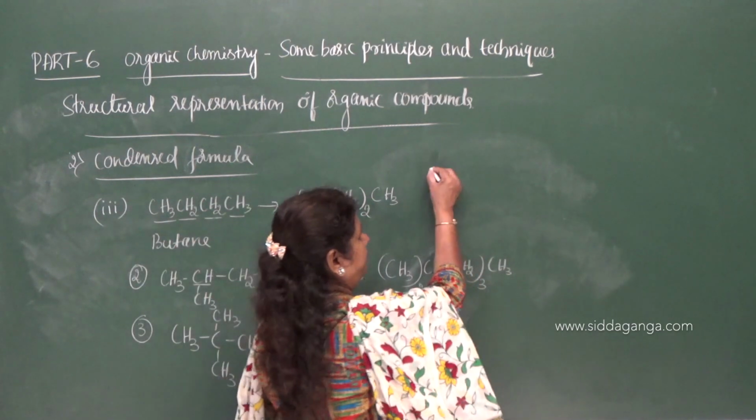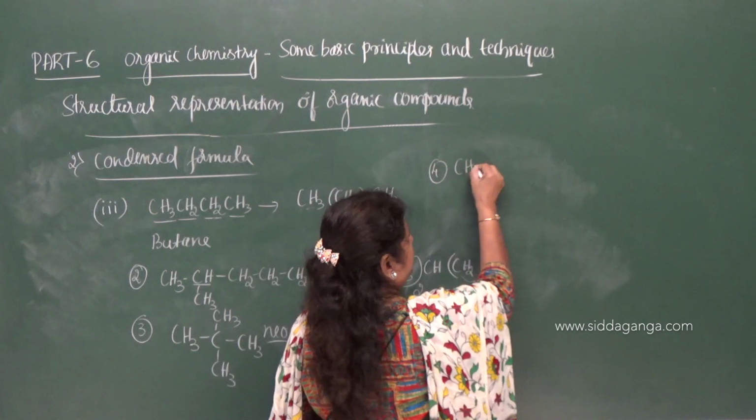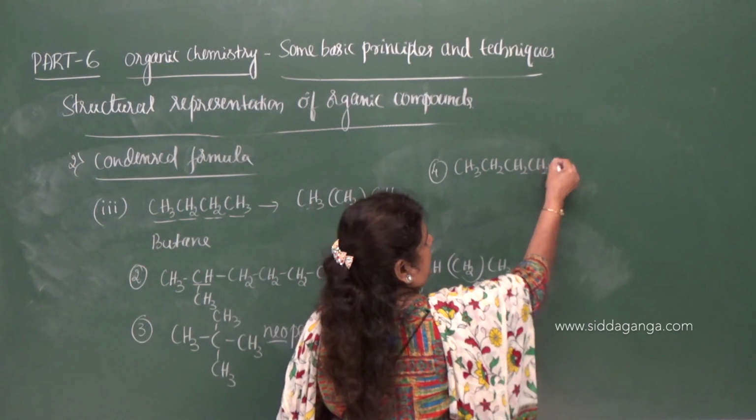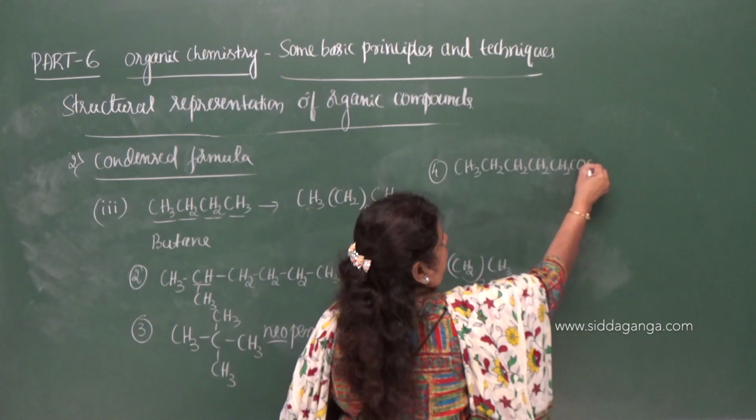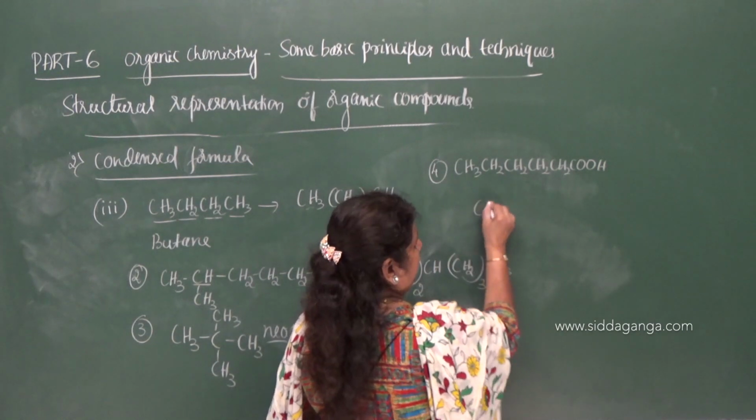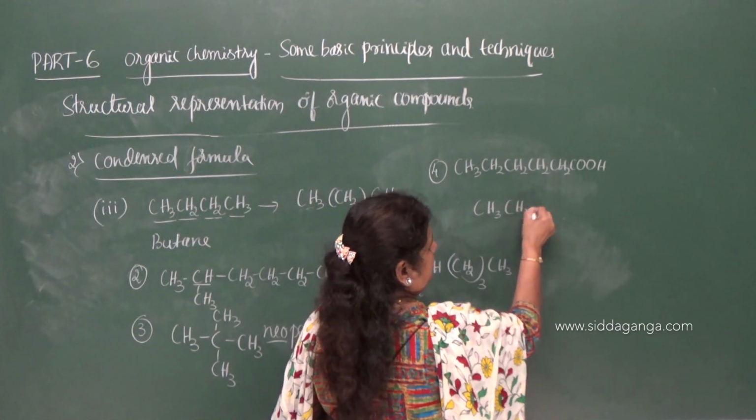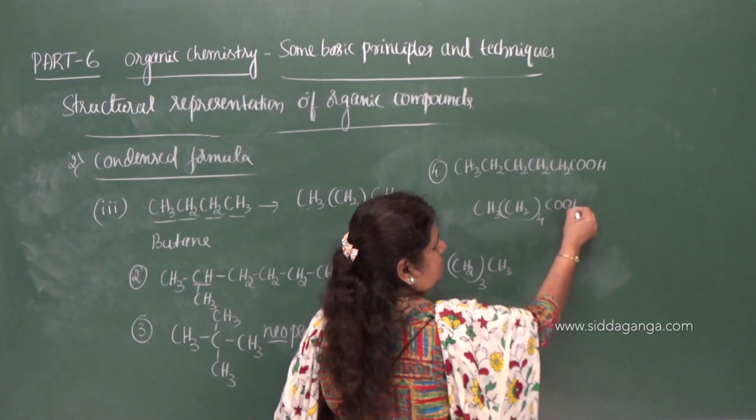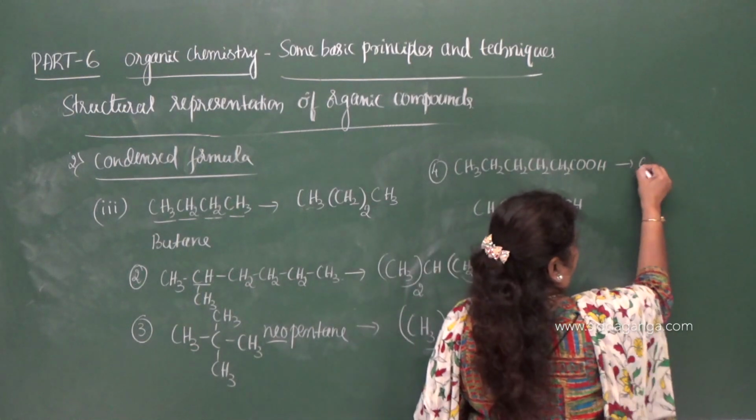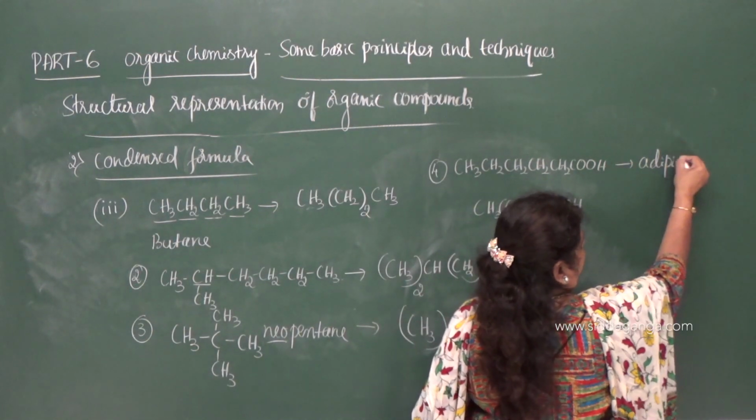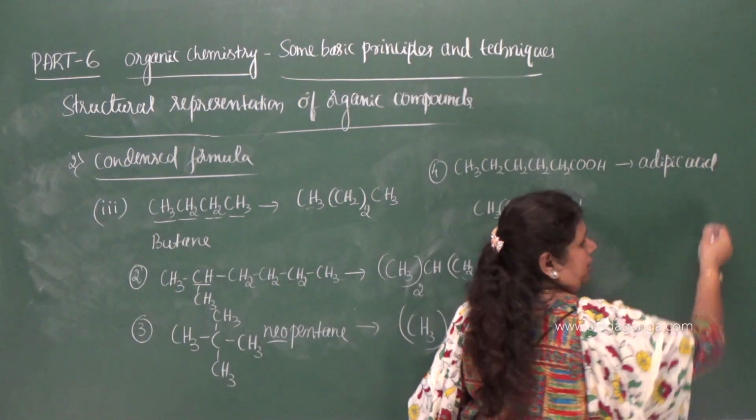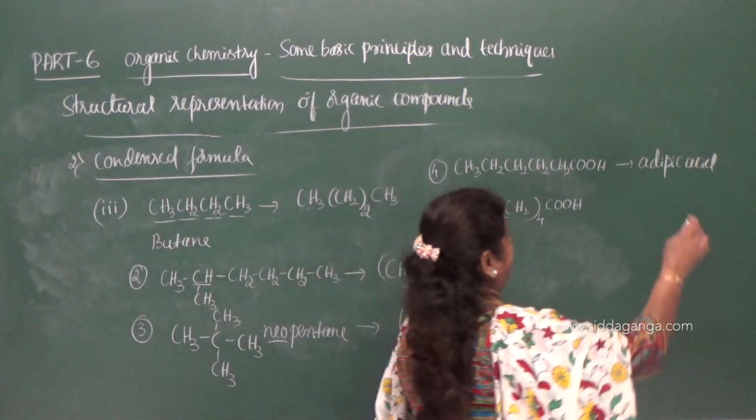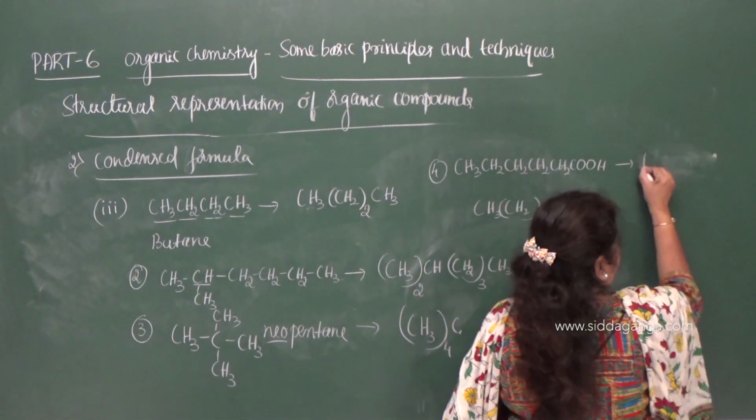And the fourth example, let me give. CH3, CH2, CH2, CH2, CH2, COOH. You can represent it as CH3, CH2, 1, 2, 3, 4, 4 times it repeats, COOH. The name of the compound is hexanoic acid. Sorry, hexanoic acid, not adipic acid.